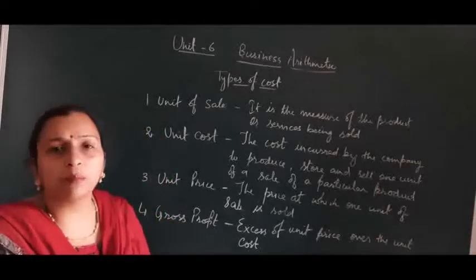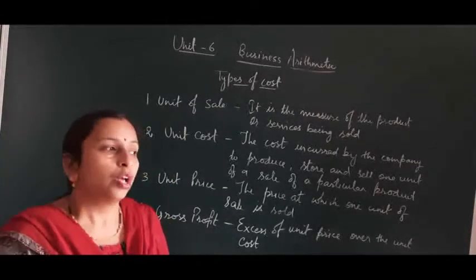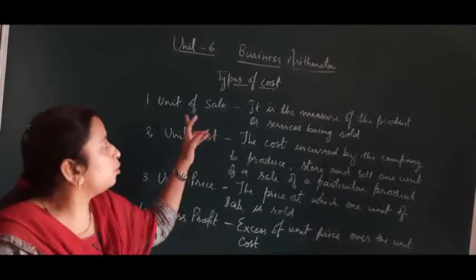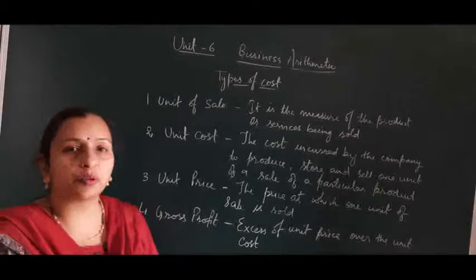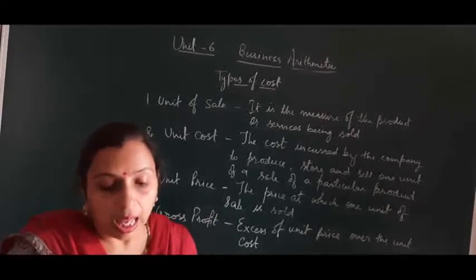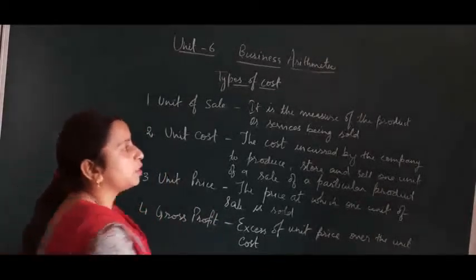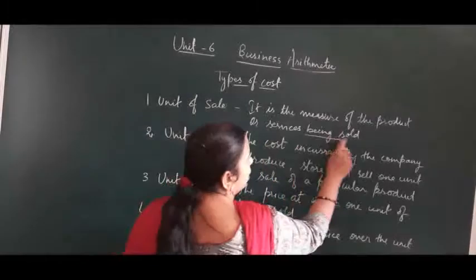So cost is very important for every business enterprise. In this chapter we will first do unit of sale, then unit cost, unit price, and gross profit. Now what is unit of sale? It is the measure of the product or services being sold.